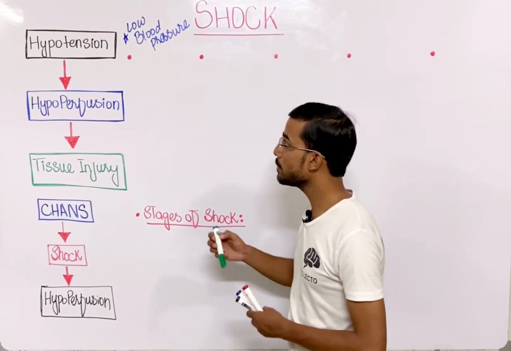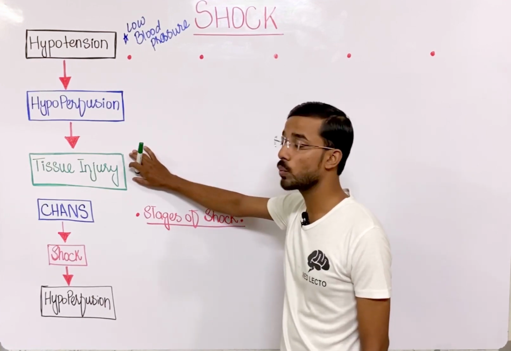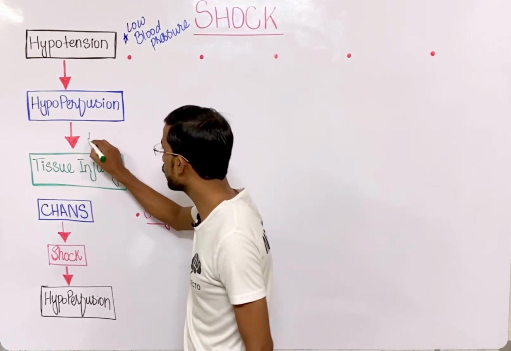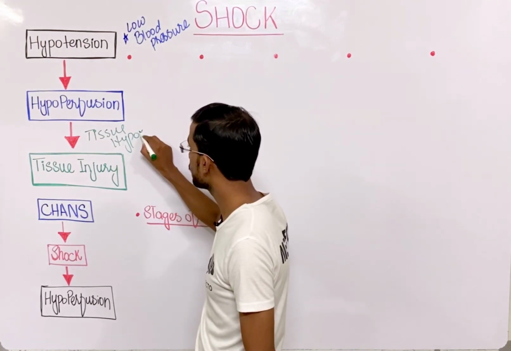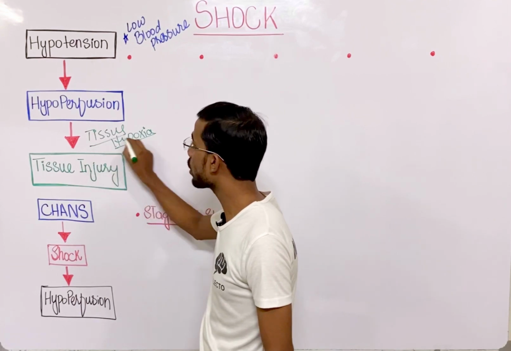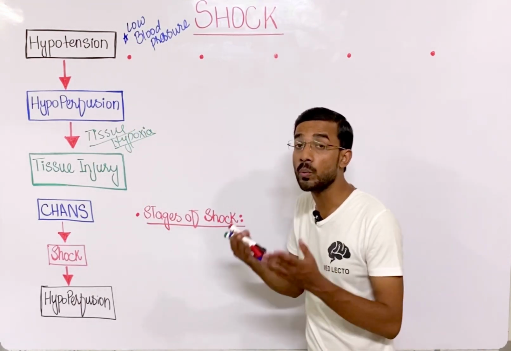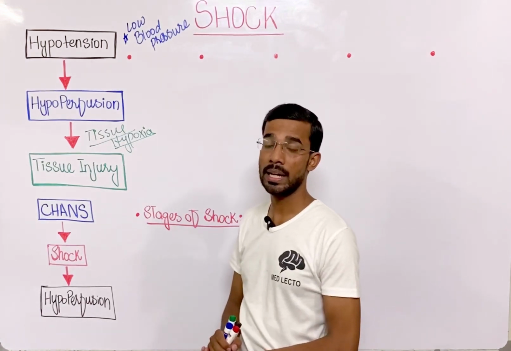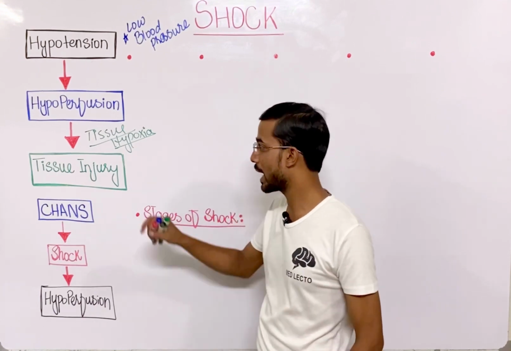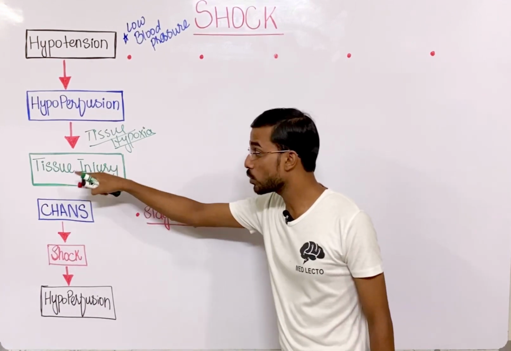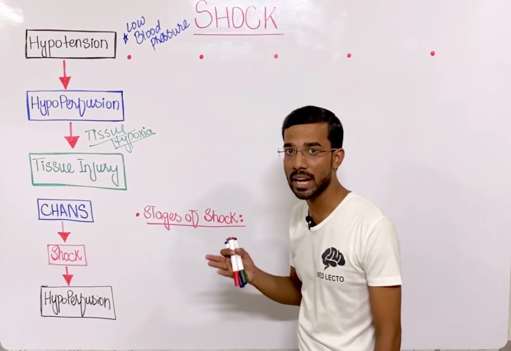And ultimately hypoperfusion will go toward tissue hypoxia, low oxygen supply to the tissues, and ultimately it can go toward tissue injury. It can be either reversible or irreversible. That's the most important thing. And it includes again the tissues of all organs of our body. That is actually the shock.